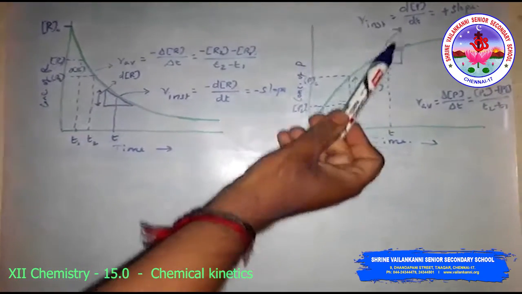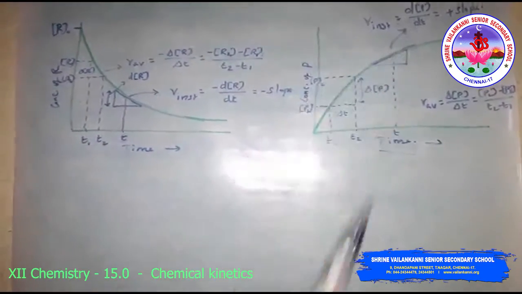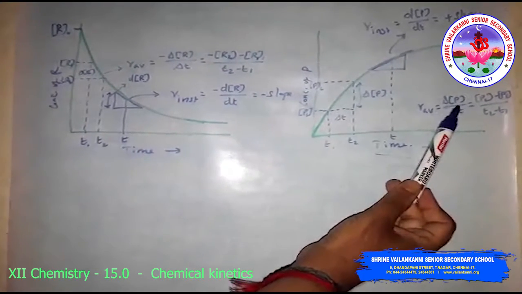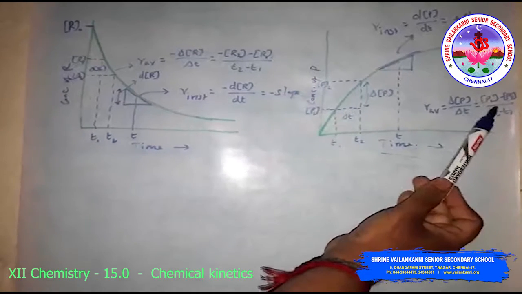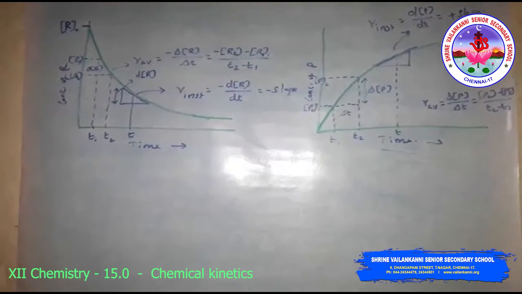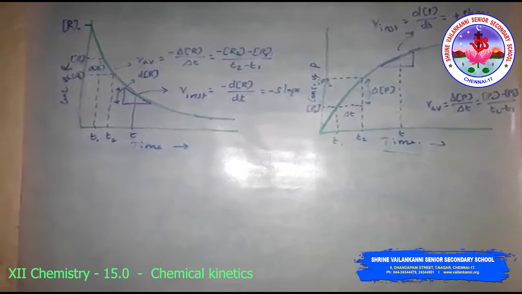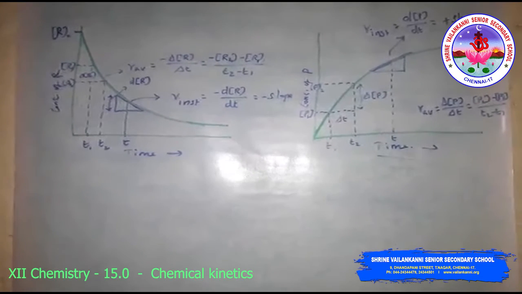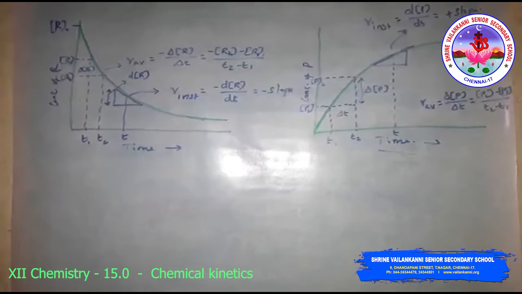So look at the positive slope: dP/dt is the positive slope, and the average is delta P divided by delta t, which is equal to (P2 minus P1) divided by (t2 minus t1). So this is the instantaneous and the average rate of the reaction. Then next is the units of the rate of reaction.